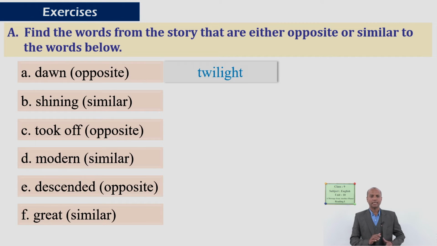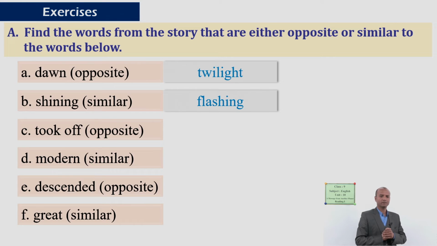The second word in B is shining, and you have to find out a similar meaning. So I highlighted the word there before. Can you guess? Wonderful, dear students. This is flashing.